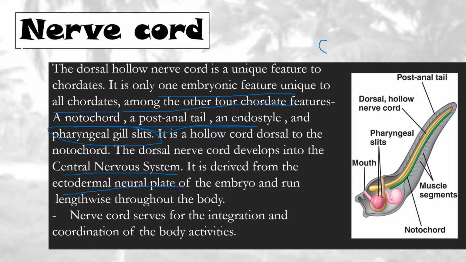Like if this is notochord, there is ectoderm above the notochord, which is responsible for nerve cord formation. Nerve cord serves for the integration and coordination of body activities.